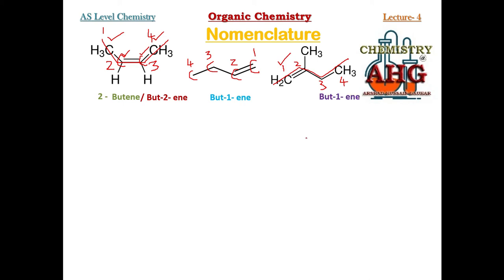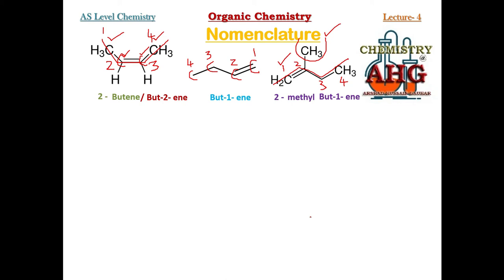Now in this case we will also have to apply rule number 3, identify the branch. With these 4 carbon, there is one branch present. This is methyl, and this methyl is bonded to carbon number 2. We have studied this in the rules of nomenclature.